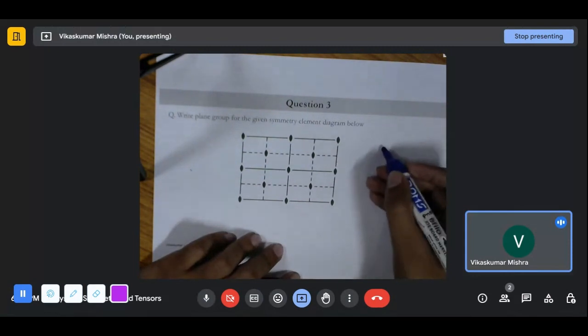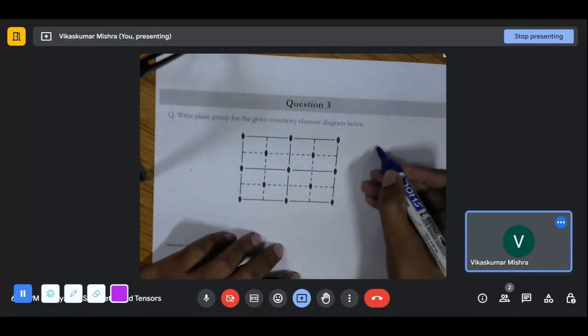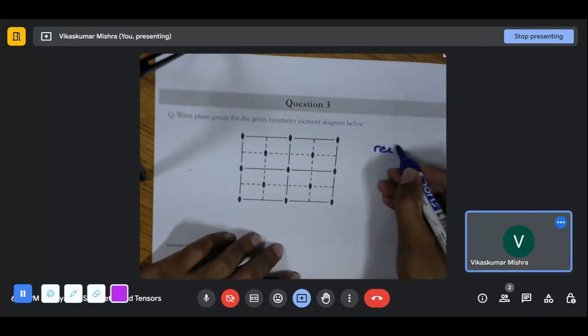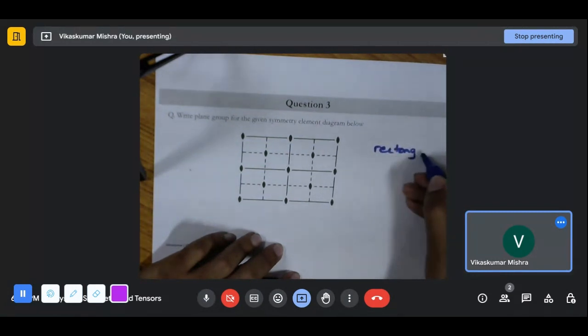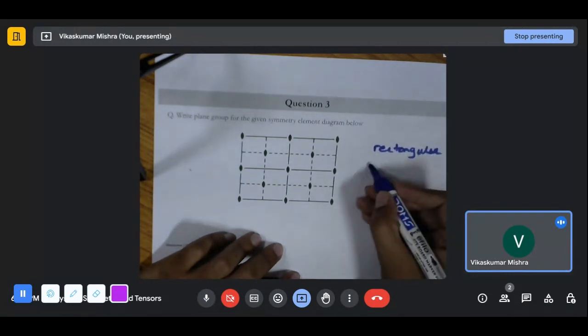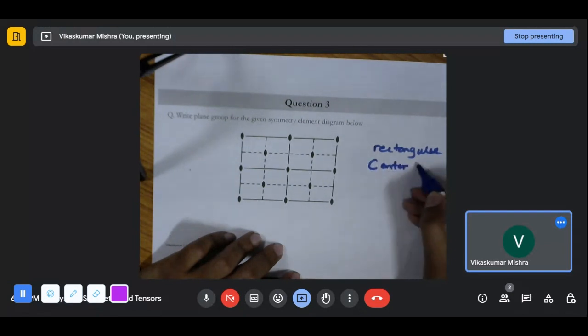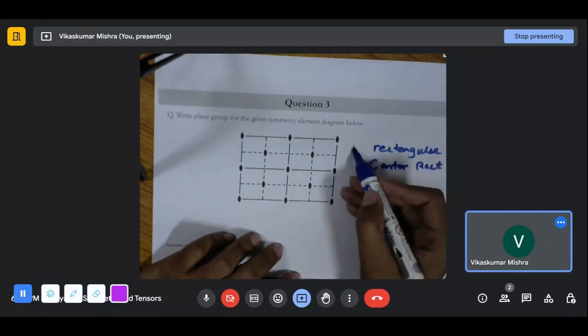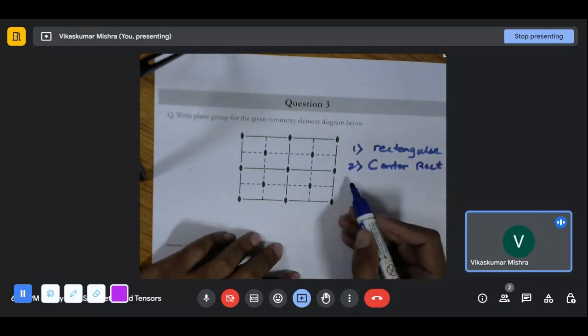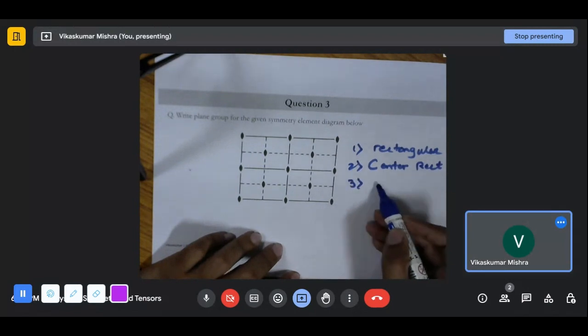Two-fold is contained by the rectangular, center rectangular, and there is one more, square.